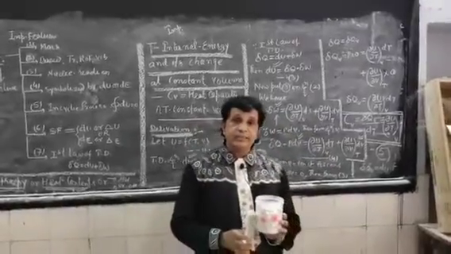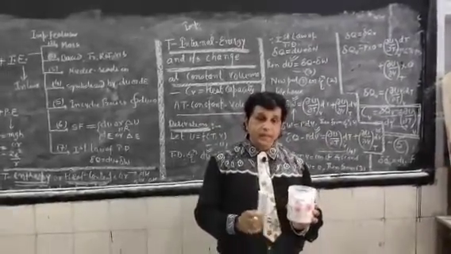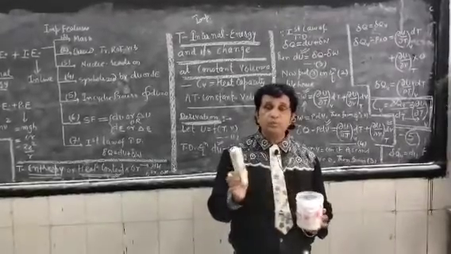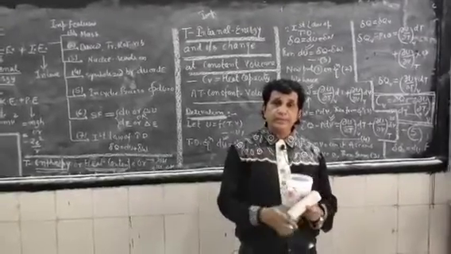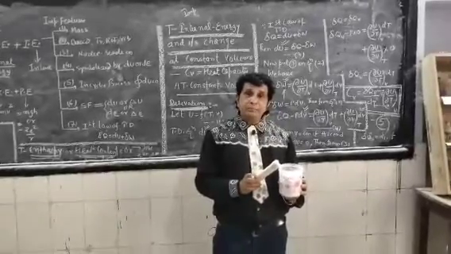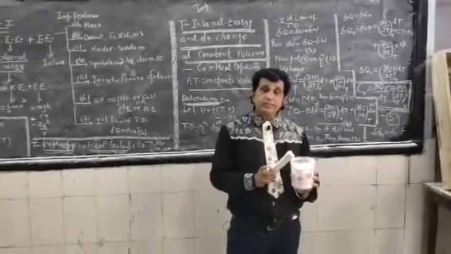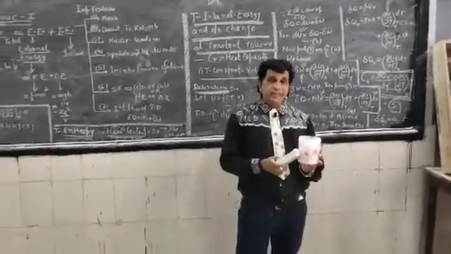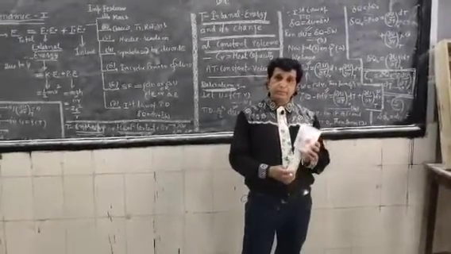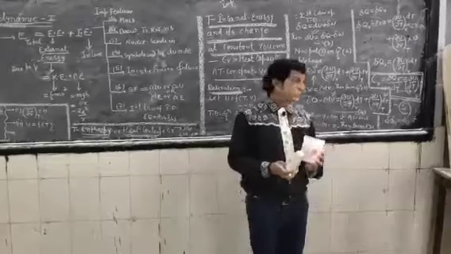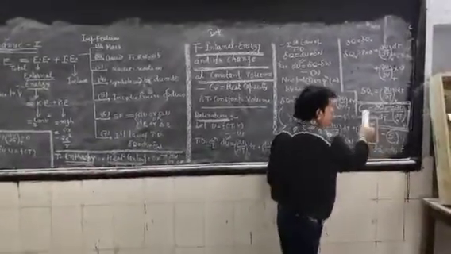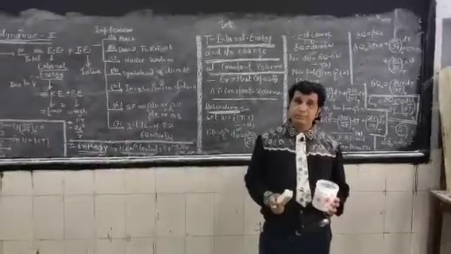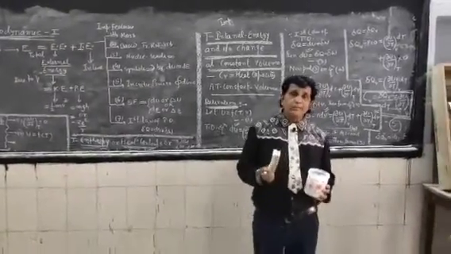Suppose we consider a system and define C_V on behalf of the system filled with 1 mole of gas. To increase the temperature of this system by dT, the heat given or absorbed, delta Q, which is equal to dU, the ratio is known as heat capacity at constant volume.